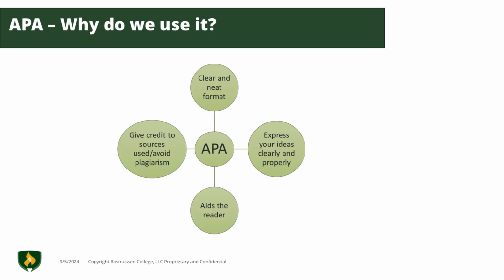Using a citation style allows you to organize your paper in a clear and neat format, which allows your reader to read your paper more clearly and provide comprehension of the content. APA citation style also allows you to express your ideas clearly and properly by giving credit to the sources you've used. This allows you to avoid plagiarism by giving credit where credit is due.